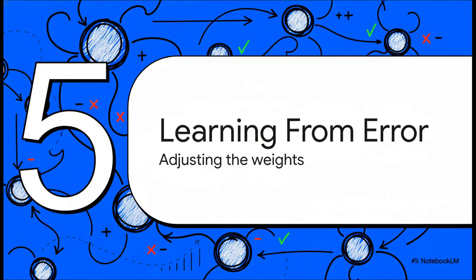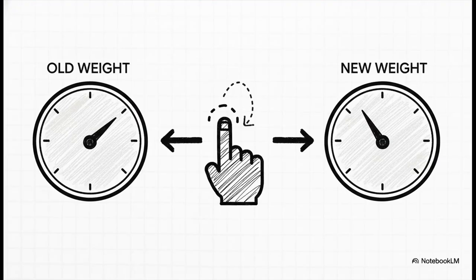Okay, so the blame has been assigned. Every single neuron now has its own personal blame score. Now finally, we can actually do something about it. This is the learning part. And it all comes down to this simple update rule. For every single weight in the network, we make a tiny adjustment. Think of each weight as a tiny dial. The delta tells us which way to turn the dial, and another setting, called the learning rate, tells us how far to turn it. We're just nudging everything in the right direction.